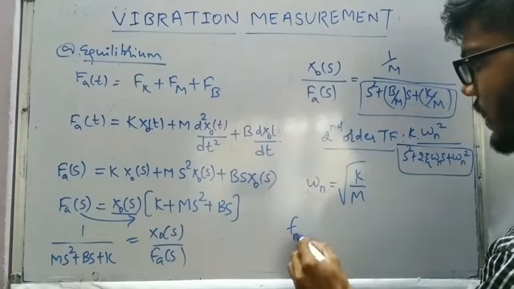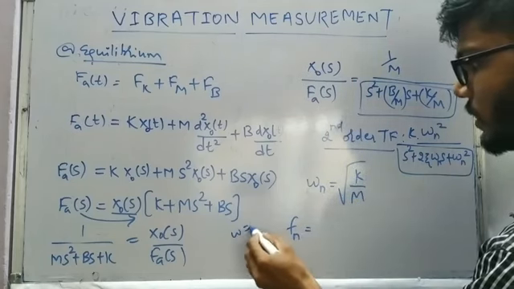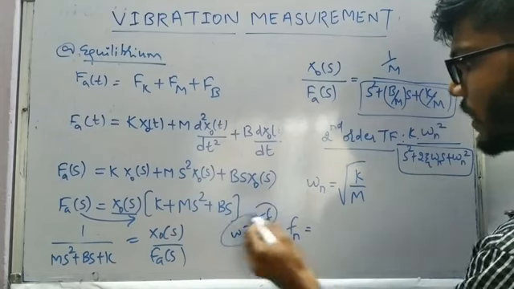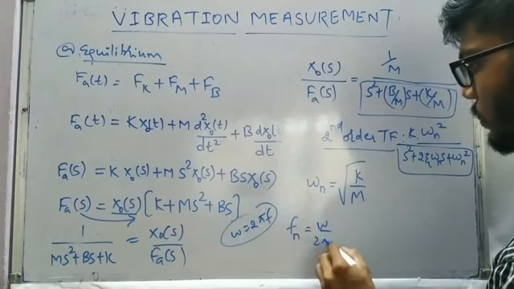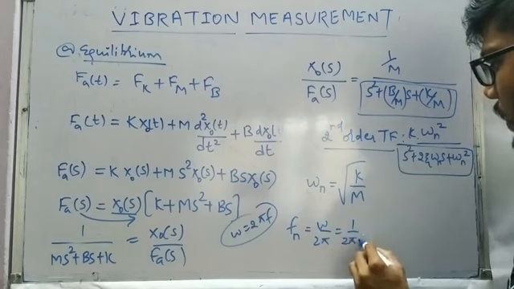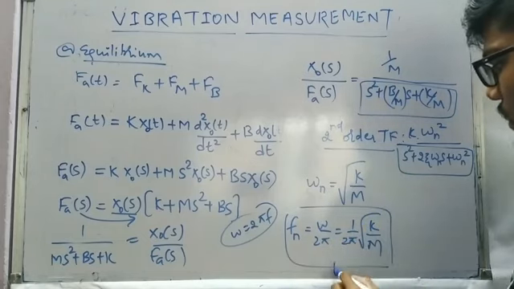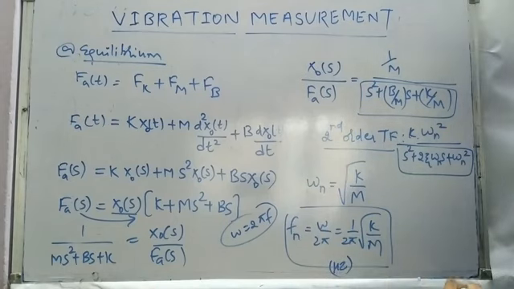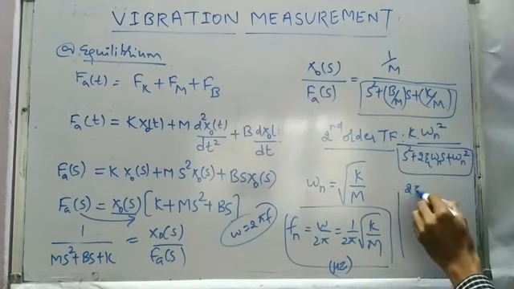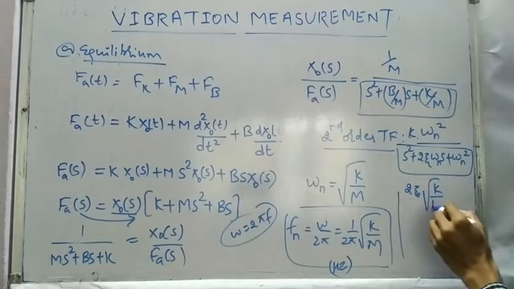If we wish to write the natural frequency, ω is nothing but 2πf, so f can be written as ω upon 2π. So this will be 1 upon 2π times the square root of k by m. The natural frequency of oscillation in hertz is given as 1 upon 2π under root k by m,